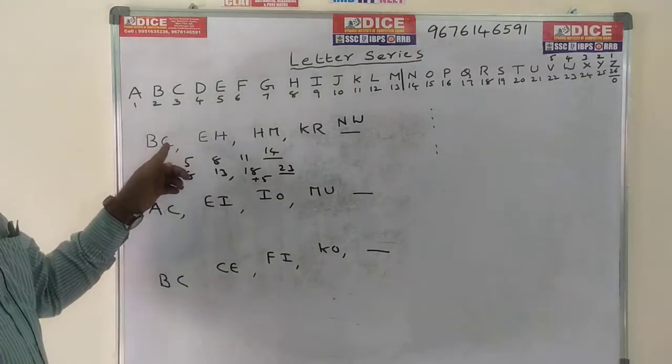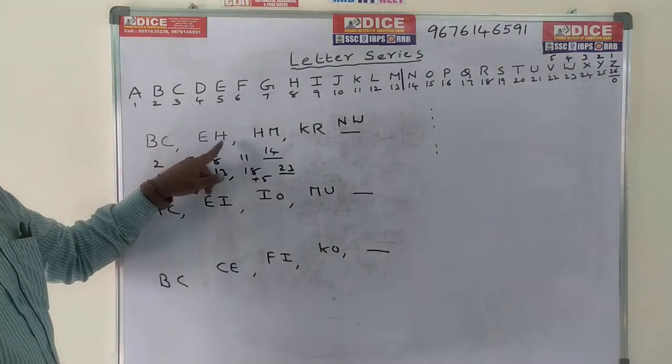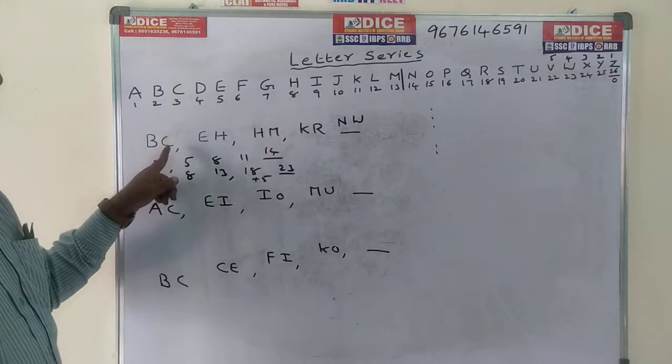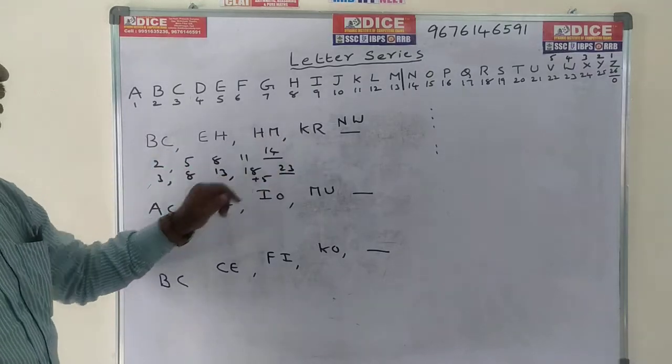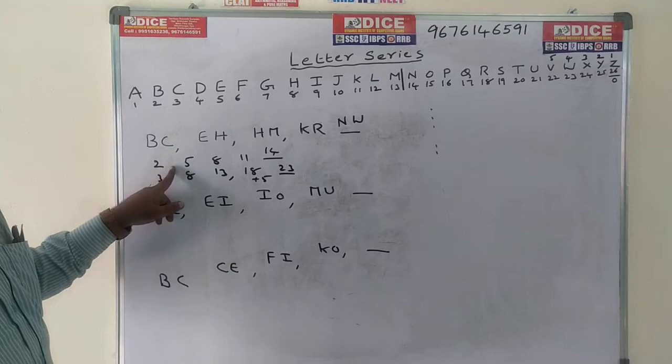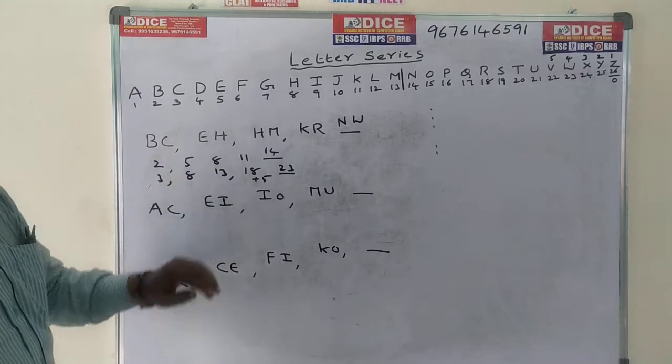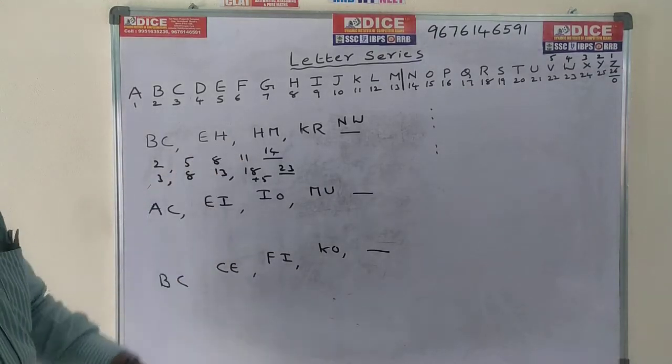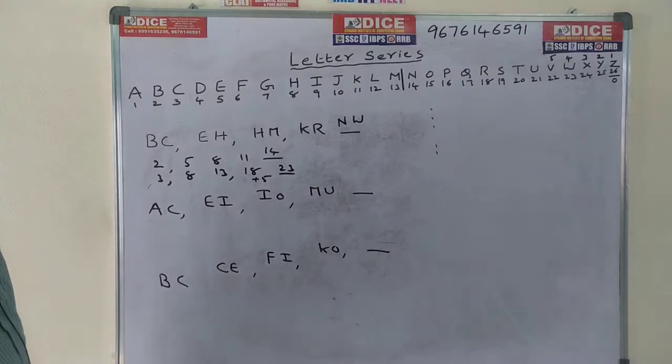So first letters 2, 5, 8, 11: B, E, H, K. Next second letters C, H, M, R, and the difference is plus 5, plus 5, plus 5. So the answer is NW. Now come to this one.